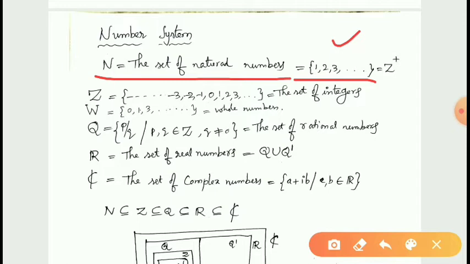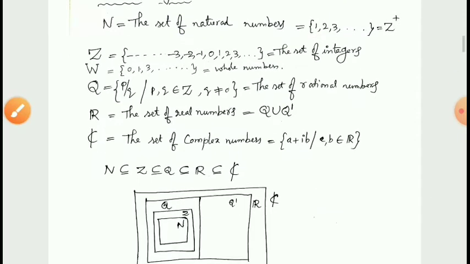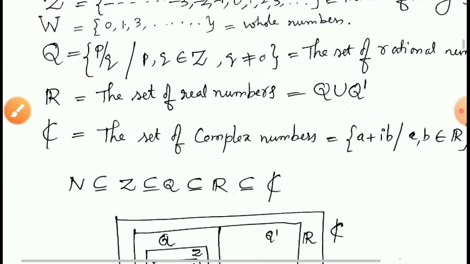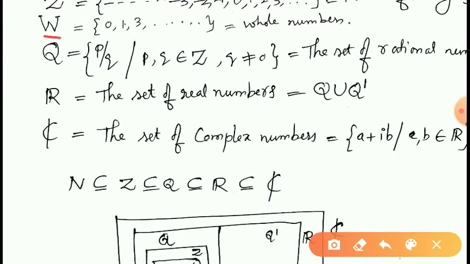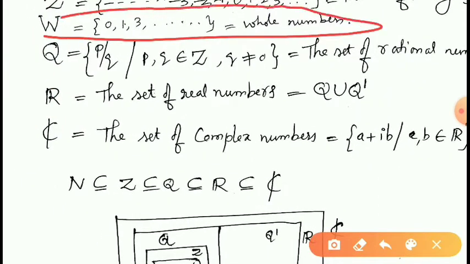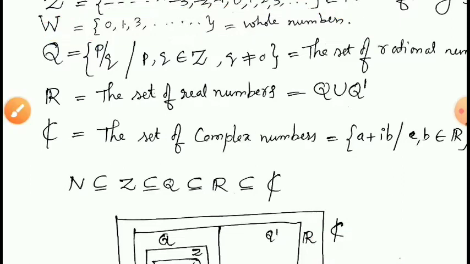Adding 0 to the set of natural numbers, 0, 1, 2, 3 and so on, this is said to be the set of whole numbers and it is denoted by W.